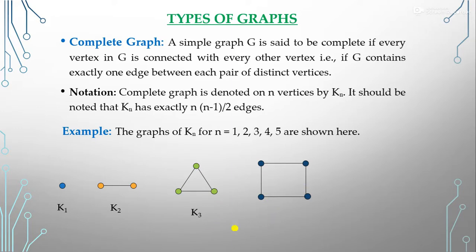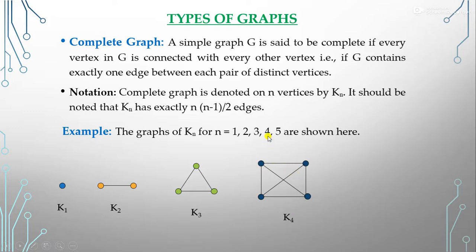So to become a complete graph, we need every vertex to be connected by an edge. Now we can say that this is the complete graph K4, right? Each vertex is connected to each other with an edge, right? So this is the graph of K4.